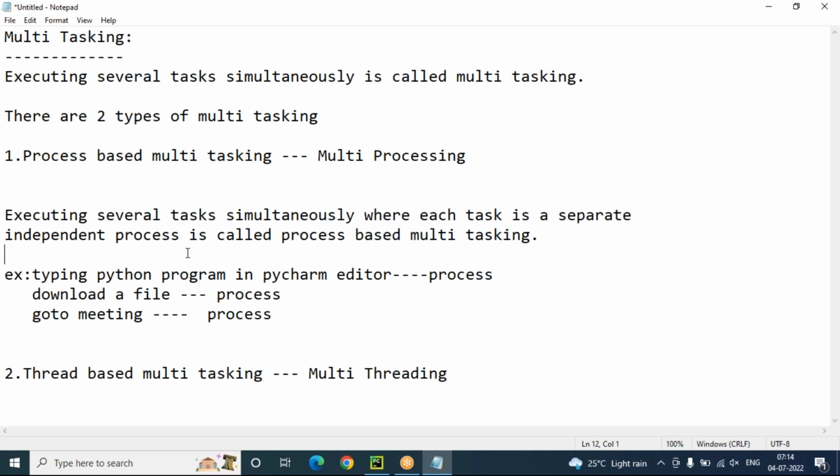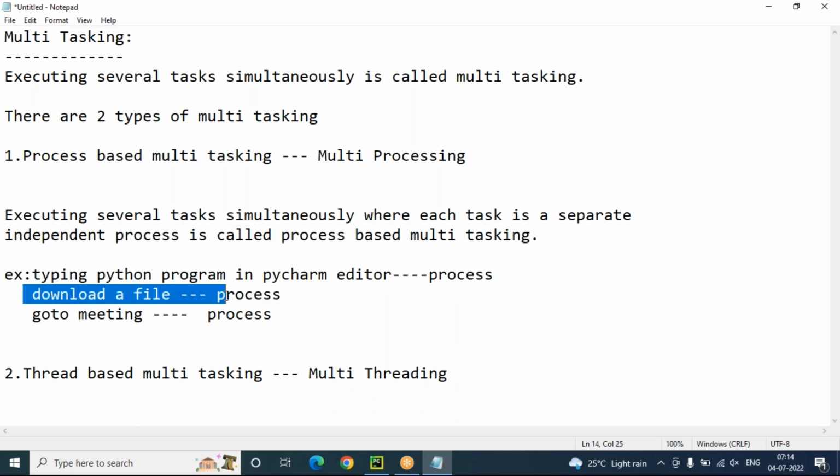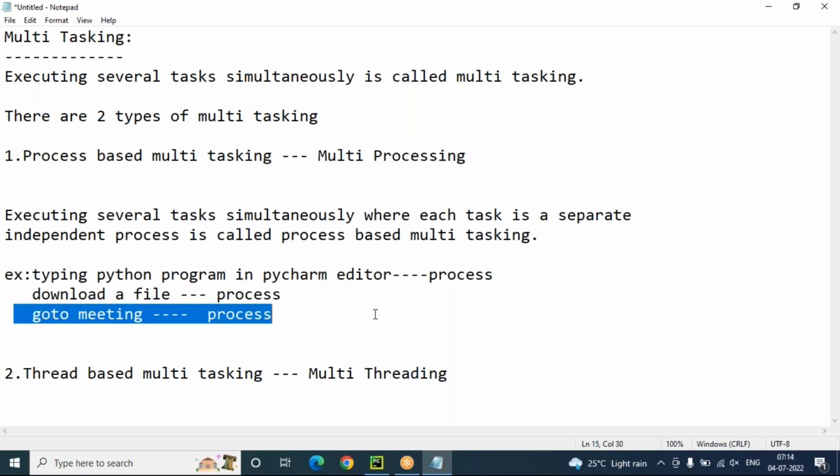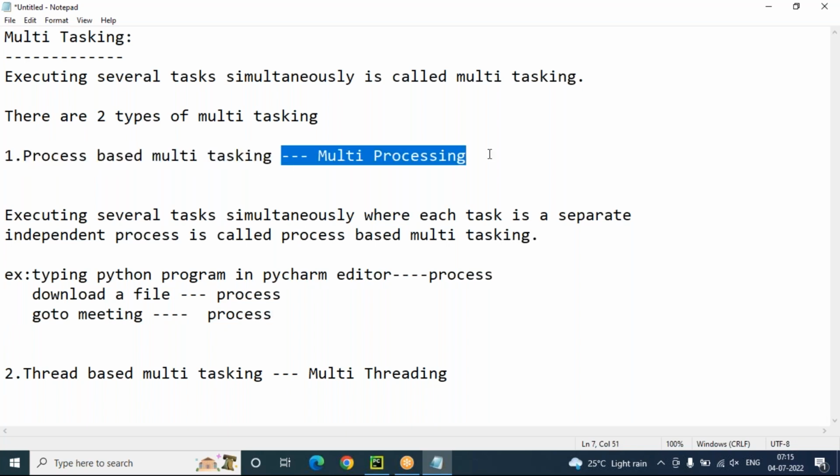Separate independent process means what? Typing code in the PyCharm editor is separate, downloading a file is separate, and the GoToMeeting software is separate. These are all separate processes. This is called process-based multitasking, or multiprocessing, we can say.